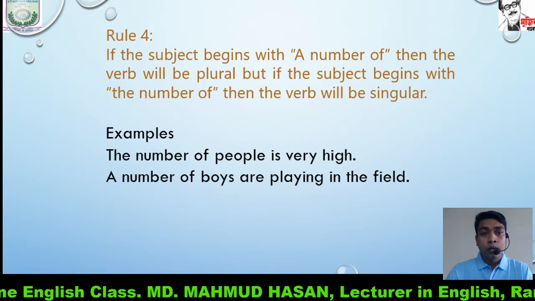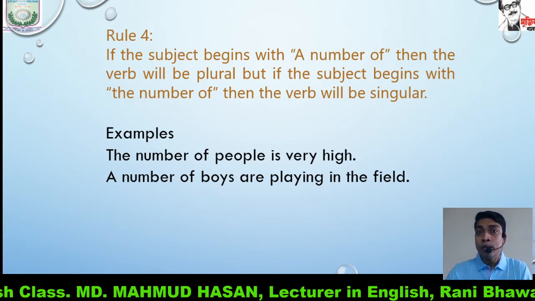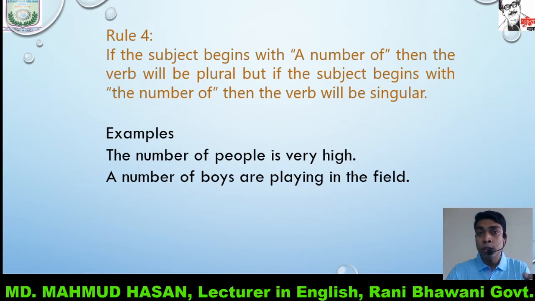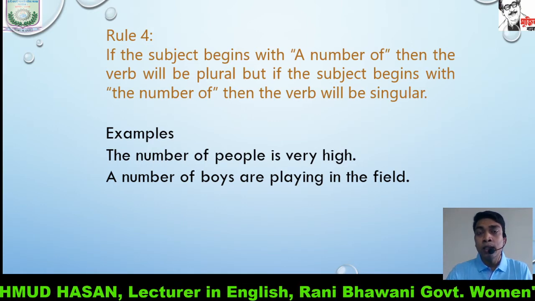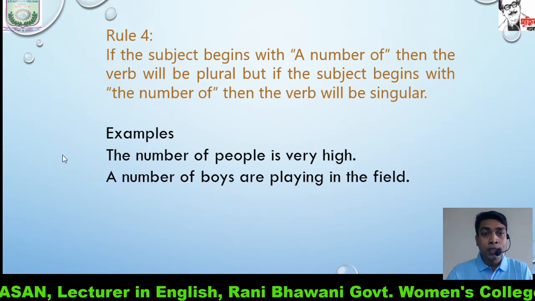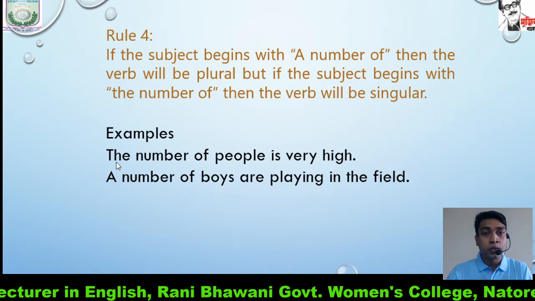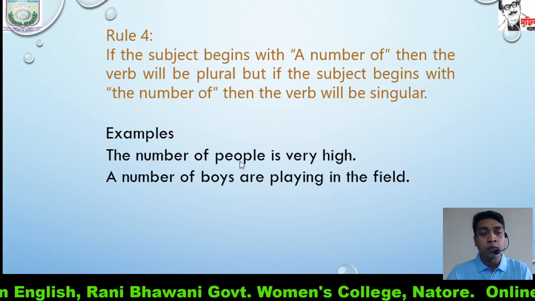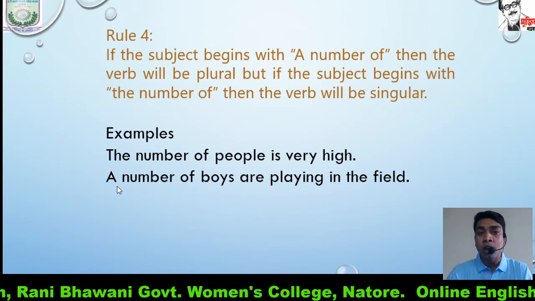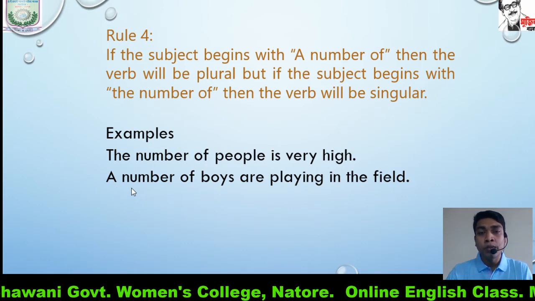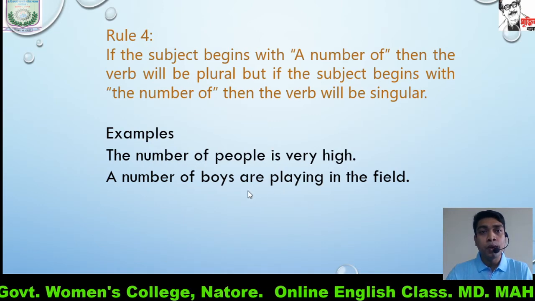So we must memorize that if our sentence starts with the number of, our verb will be singular, and if it starts with a number of, then our verb will be plural.